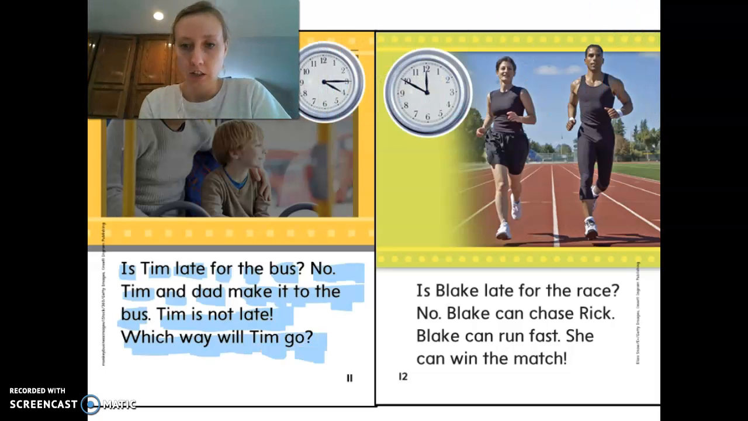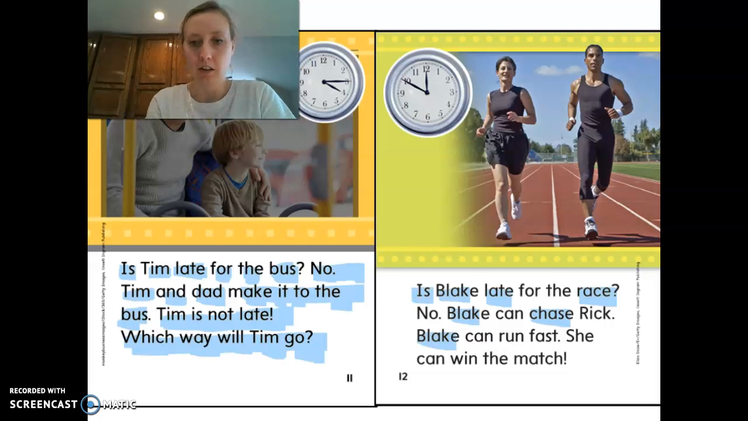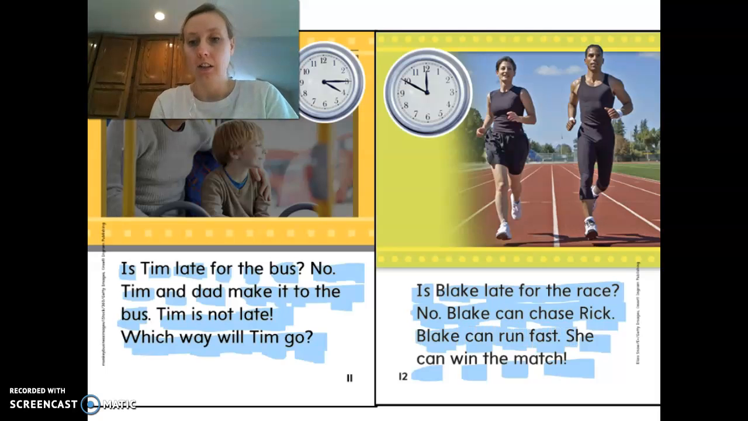Okay. Let's look for those super E's that make it say A. We have a lot in this one. Okay, you go ahead and go first. Ready? Begin. Okay, ready? Together. Is Blake late for the race? No. Blake can chase Rick. Blake can run fast. She can win the match.